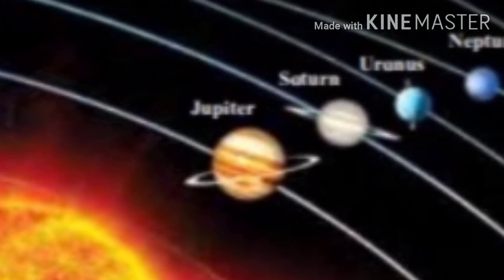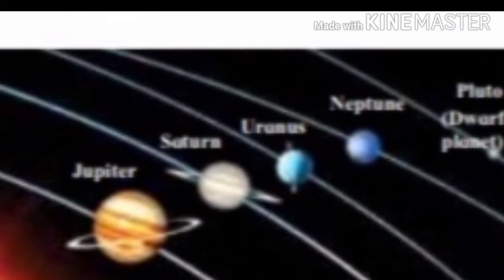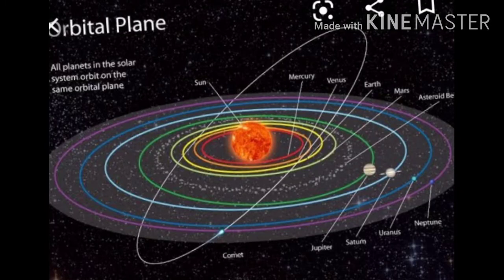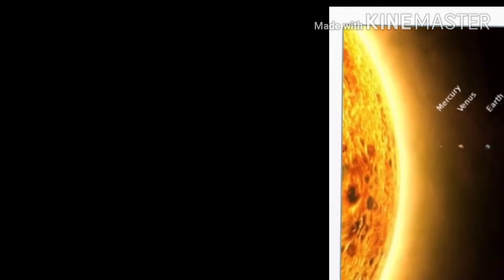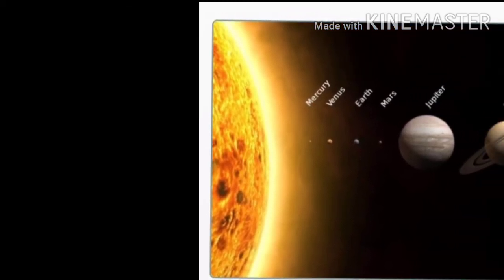Planets revolve around the sun in a definite path. That path is called an orbit. The orbit is of the shape of an ellipse, and the ellipse is an elongated circle as we see in the picture. Let us travel from the sun and visit each and every planet in our solar system.